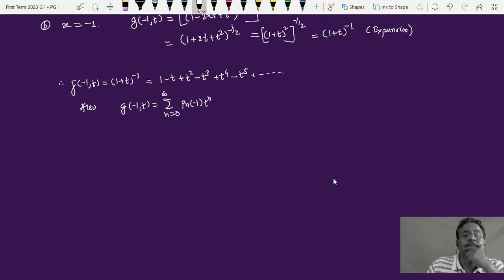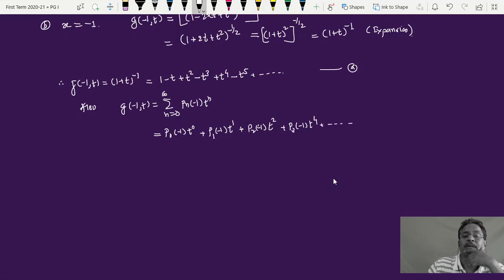Expanding this, I'll get p0 of minus 1 into t raised to 0, plus p1 of minus 1 into t raised to 1, plus p2 of minus 1 into t raised to 2, plus p3 of minus 1 into t raised to 3 and so on. Now we can call this equation B.